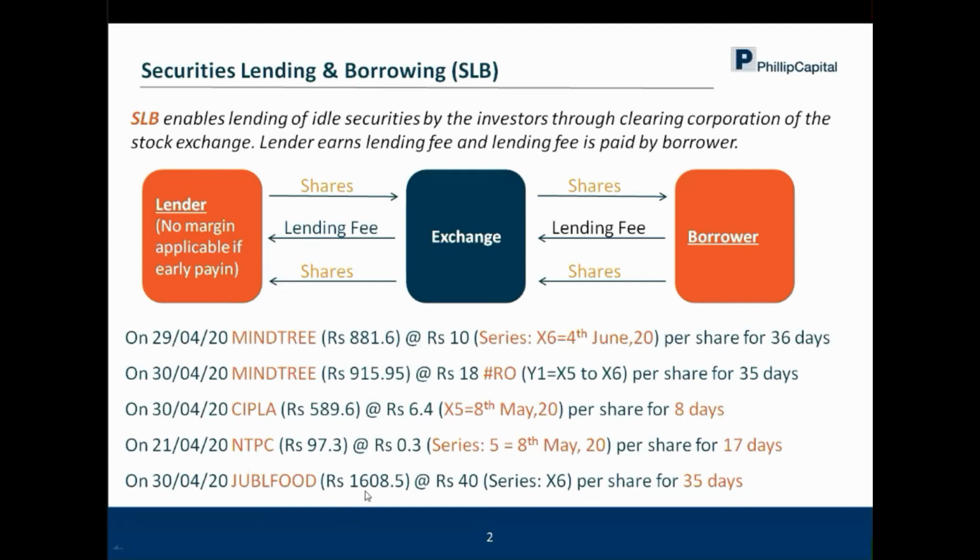Then the next one is Jubilant Food. It closed at 1,608. The lending fee was 40 rupees per share, and the series is X6. The number of days, as we have seen above, if the trade happens on 30th of April, the number of days is 35, because the settlement date is 4th of June, which is constant. And that is how the days are calculated.